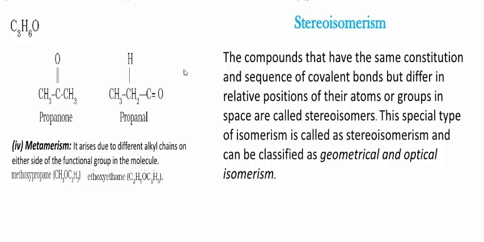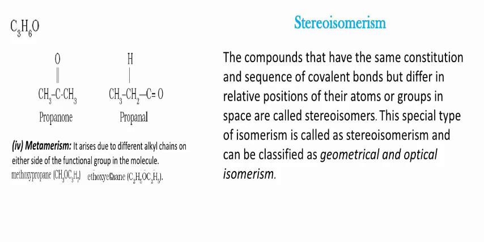Next part, stereoisomerism. What is stereoisomerism? The compounds having the same molecular formula and same structural formula but differing in the spatial arrangement of atoms. Remember, this word is very important in stereoisomerism: the spatial arrangement of atoms present in a structure. In the stereoisomerism concept, we observe two types of isomerism.